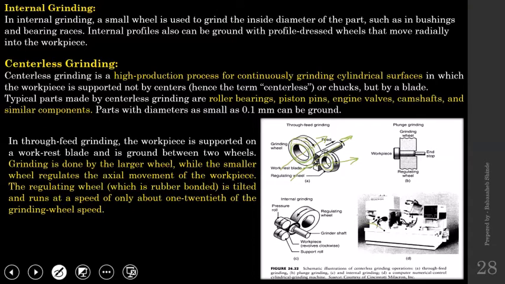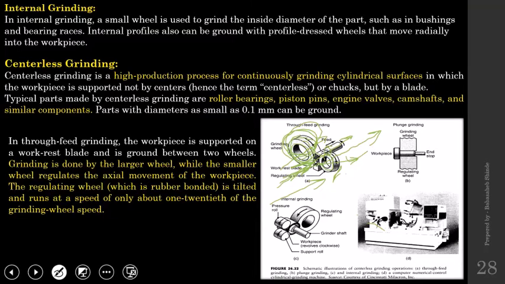And because of that, when the workpiece is inserted through this end, because of its inclination, when the workpiece comes in contact with this grinding wheel, it will gradually keep moving in this direction depending upon the inclination and its rotational speed. So that way, this wheel will keep removing the material and this wheel will regulate the motion of the workpiece, and because of that, the other wheel is called a regulating wheel.